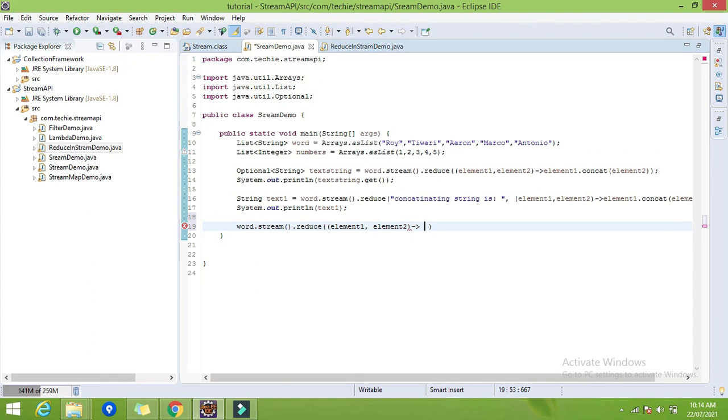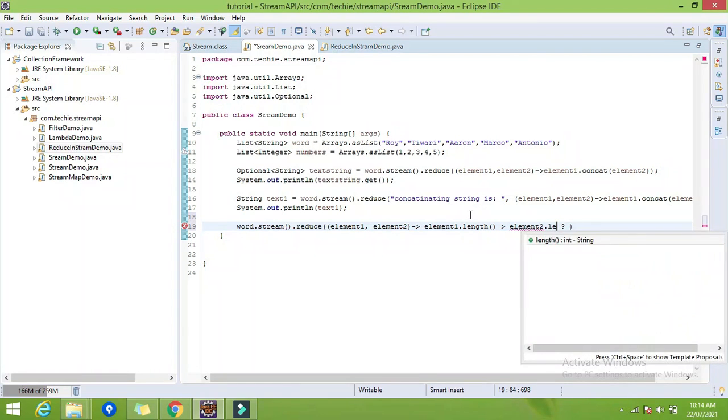So I will use the ternary operator: element1.length() is greater than element2.length().